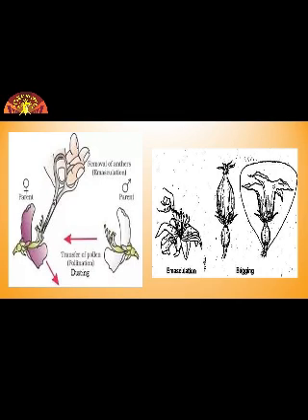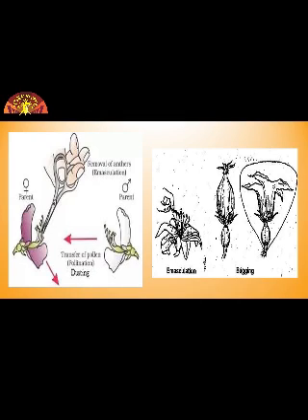So you can see in the figure, a person is using scissors to cut the anthers. That is, removal of anthers is done, and this removal of anthers is emasculation. So the anthers are removed, and from the desired plant the pollen is dusted on the stigma.